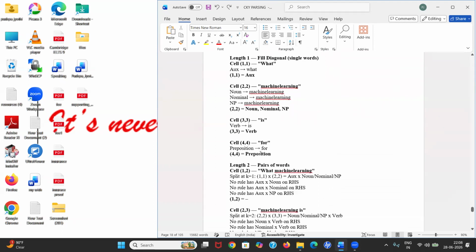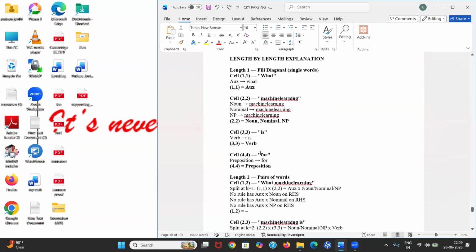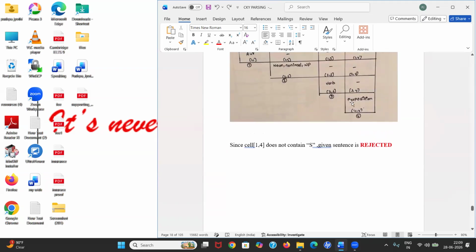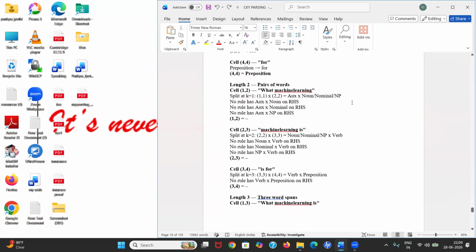We may think if all diagonals are accepted in the first length, maybe it will be accepted. I already told you we can't determine it by the first length. We have to determine at the first row last cell. So we can't presume that. First, fill all those ones. Okay. Next, take length two.